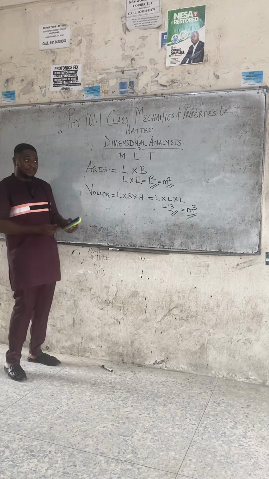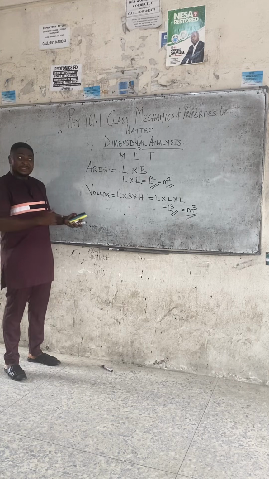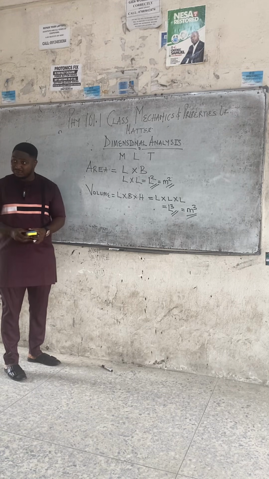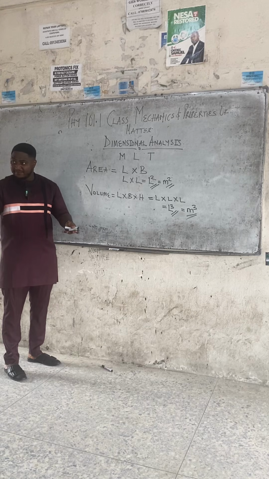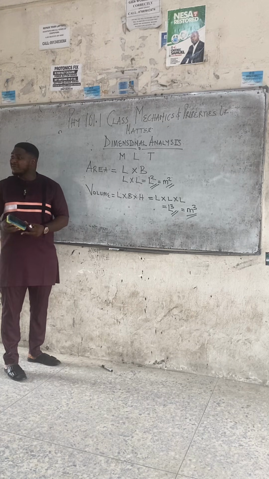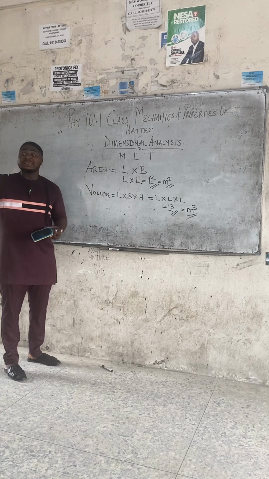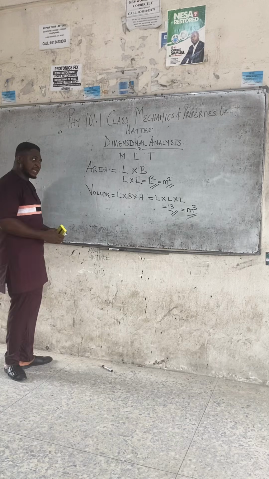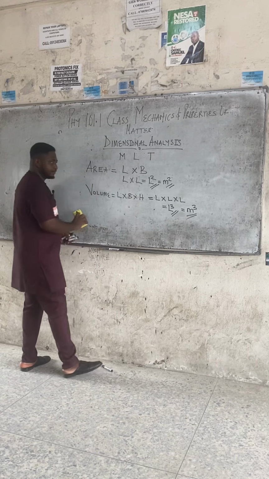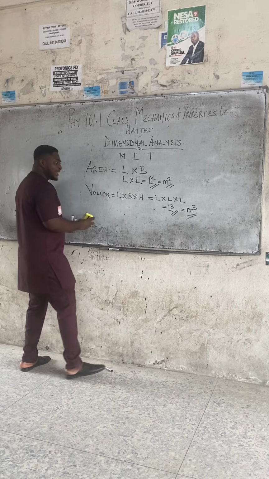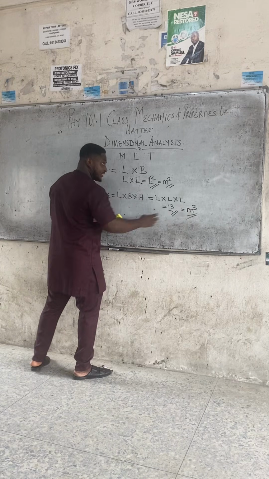Class, we are still in the simple examples. The challenge now lies when they give you a quantity that you don't know the formula. What will you do? Everybody knows the formula for area. Everybody knows the formula for volume. What if they give you a quantity that you don't know the formula? And without the formula, you cannot get the dimension. That's where the challenge will start. Don't forget, anytime I find the dimension, I also find the units.